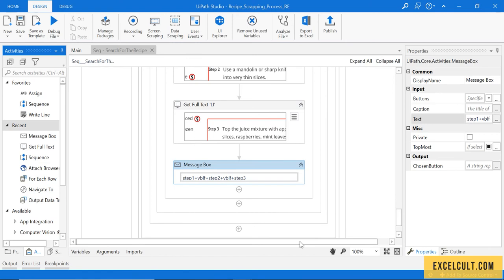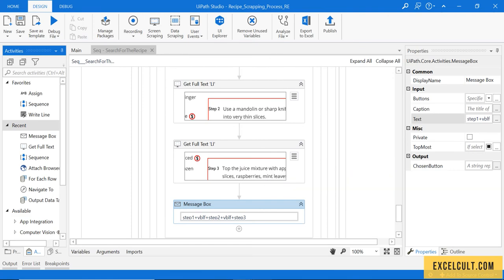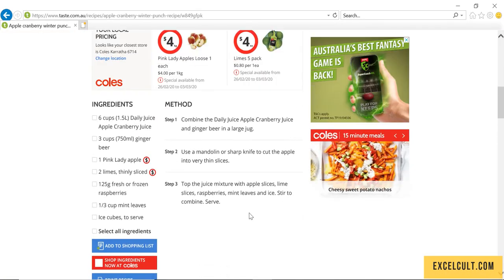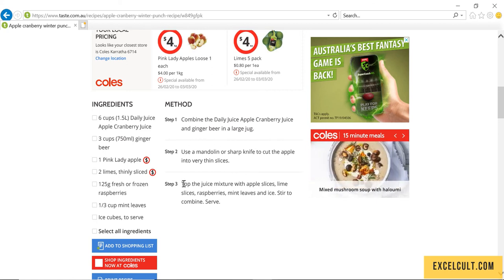Are we done? No, because here our robot is not robust enough to work with other recipes, because the probability of every recipe having 3 steps is very low.